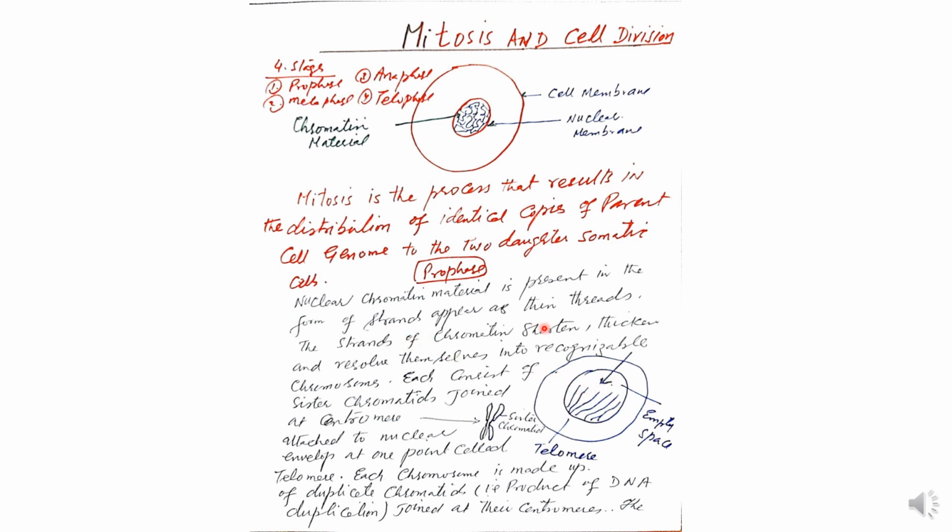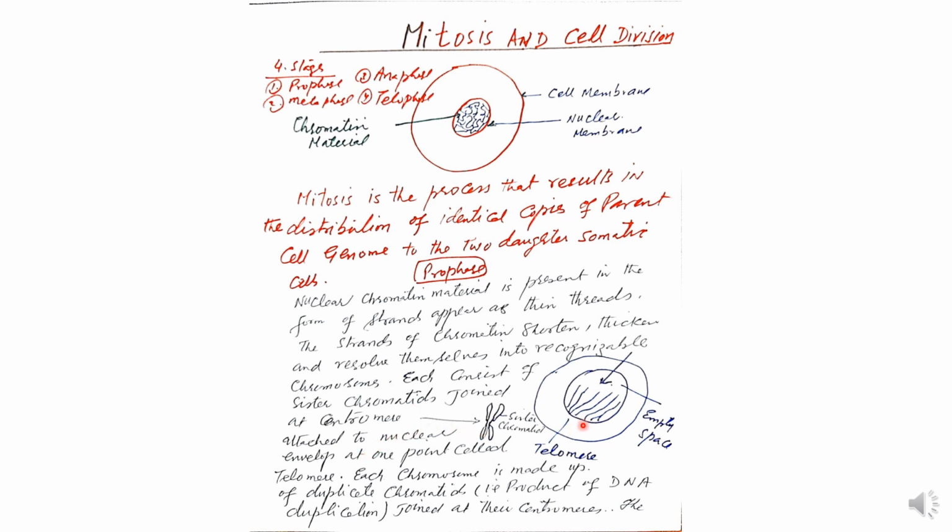So strands appear as thin threads, and resolve themselves into recognizable chromosomes. Each consists of sister chromatids joined at the centromere.